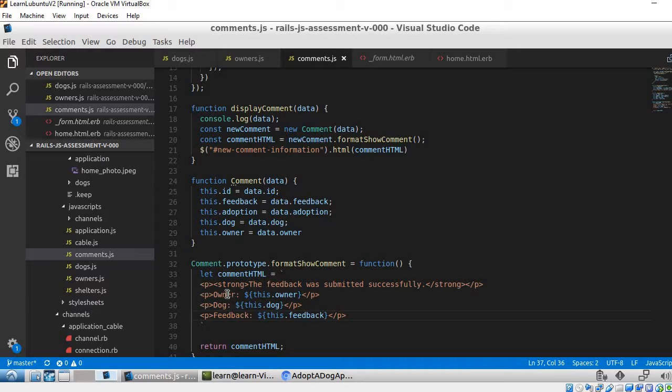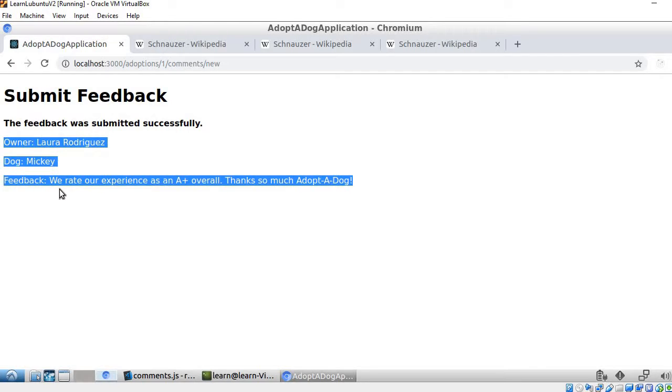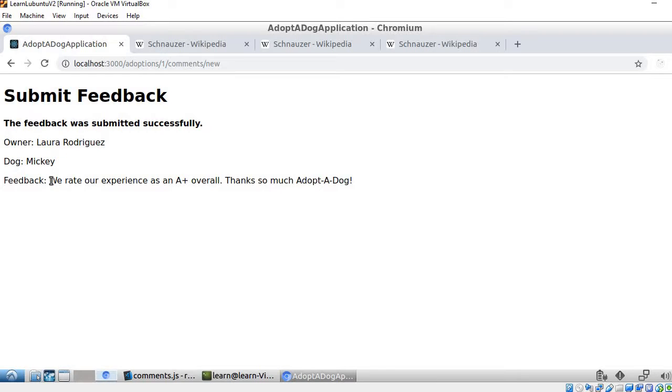We also display the owner, the dog, and the feedback, and we ask for this to be displayed with the specific keys here. And if we go back to the browser, we see that that is exactly what we have. We see the message is in bold, and we see the corresponding tags as we saw in the code, as well as the comment that was provided.